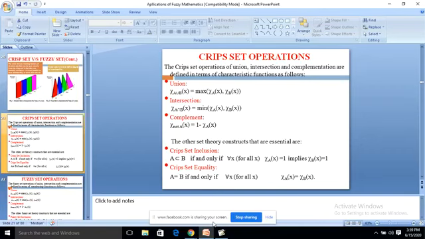The other set theory constructs that are essential are crisp set inclusion: A is a subset of B if and only if for all x, chi A of x equal to 1 implies chi B of x equal to 1. A equals B if and only if for all x, chi A of x is equal to chi B of x. This is in the case of crisp sets.